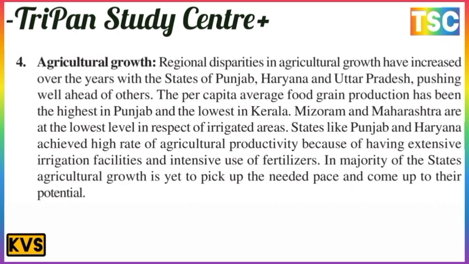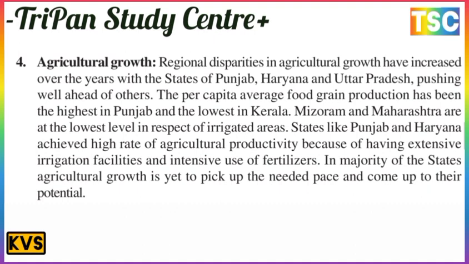And the next one, agricultural growth. Regional disparities in agricultural growth have been increasing over the years, with the states of Punjab, Haryana, and Uttar Pradesh pushing well ahead of the others. The per capita average foodgrain production has been the highest in Punjab and the lowest in Kerala.